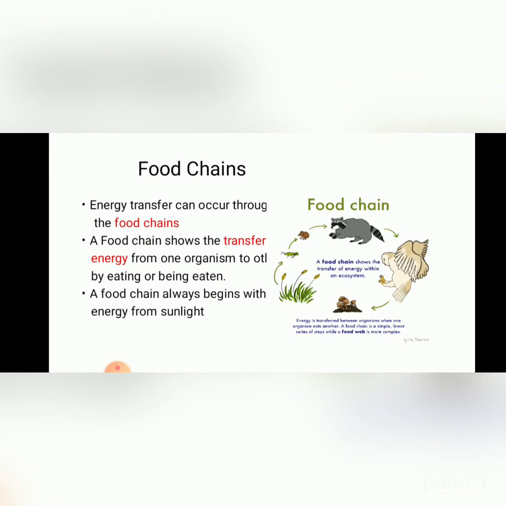A food chain always begins with energy from the sunlight. The plant absorbs that energy from the sunlight, photosynthesis occurs, and plants make their own food. These plants are eaten by primary consumers. Primary consumers are eaten by secondary consumers, and secondary consumers are eaten by tertiary consumers, and tertiary consumers are eaten by the decomposers. Decomposers again transfer that energy, those nutrients, into the soil, which are reused by the plants. So the food chain continues, which is a cyclic process.